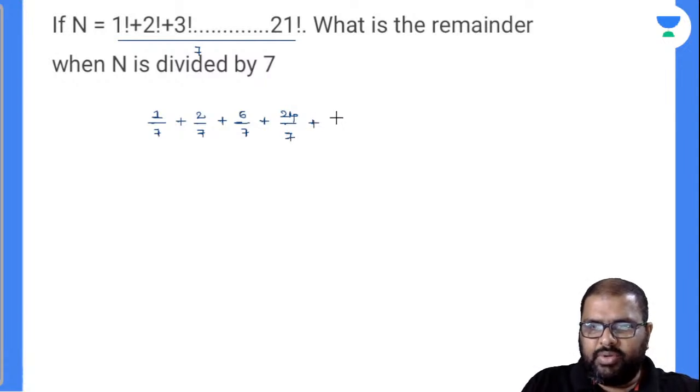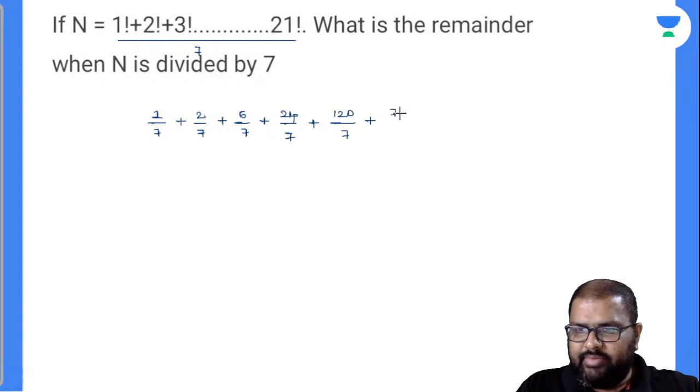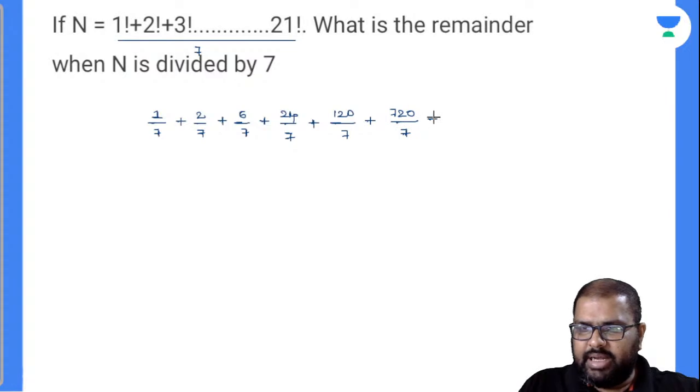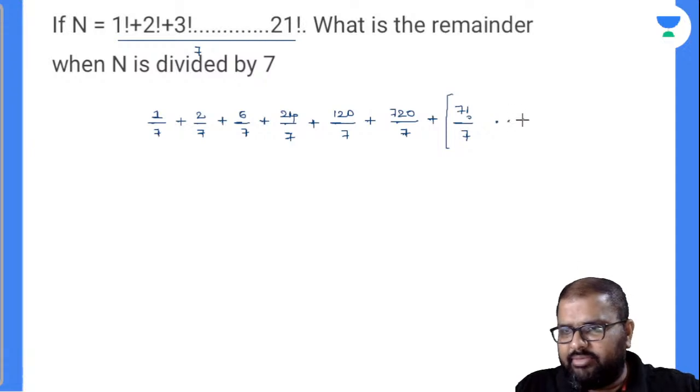So 5 factorial is nothing but equal to 120 divided by 7. So 6 factorial is nothing but 6 into 120, so 720 divided by 7. Finally, if you closely observe, from later on, 7 factorial contains 7, 8 factorial contains 7. So from here, each and every value, what will be the remainder? From here, each and every value, you will be getting remainder as 0.